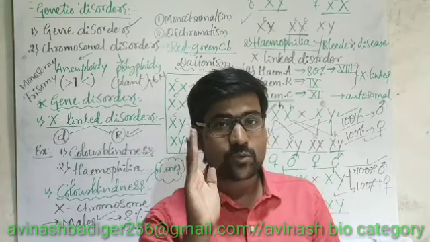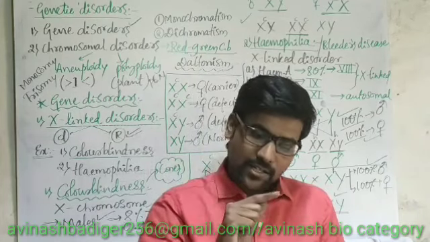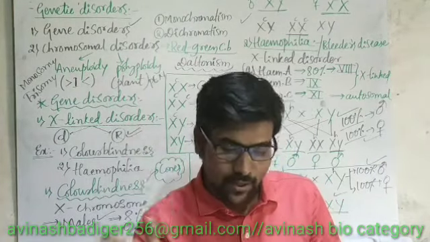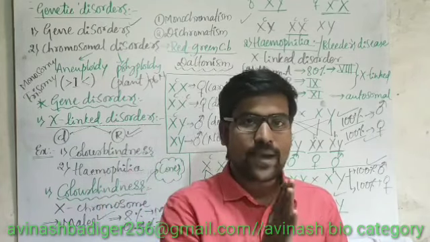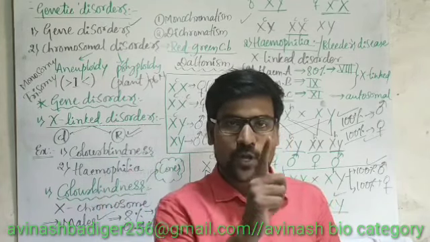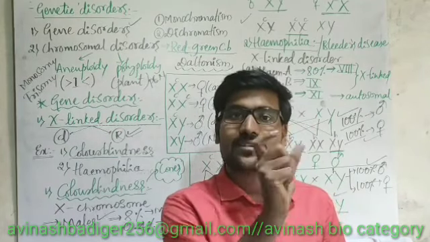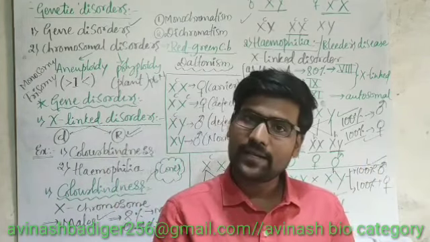That means the other X chromosome is normal in the female. And she got married to a normal man. Now both have been married.